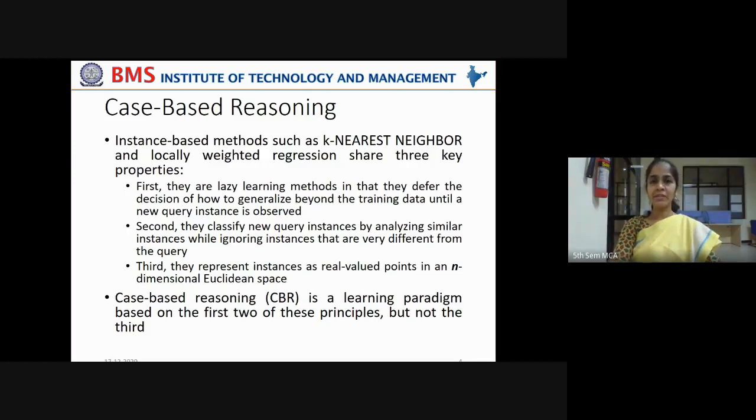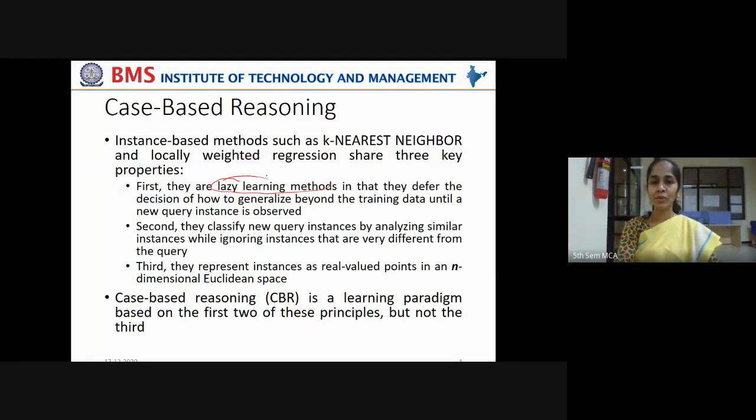Instance-based methods such as k-nearest neighbor and locally weighted regression share three key properties. Both are instance-based methods only. In k-nearest neighbor, you compare with existing instances, and in locally weighted regression also, you compare with nearest neighbor properties. Now, what are the three key properties? First, they are lazy learning methods.